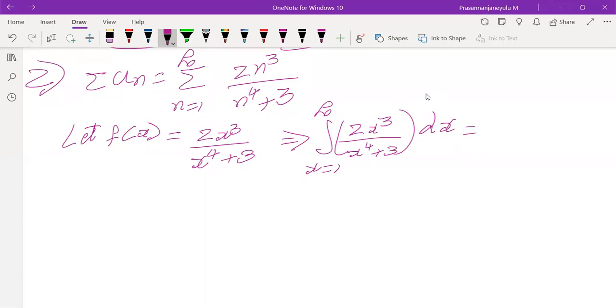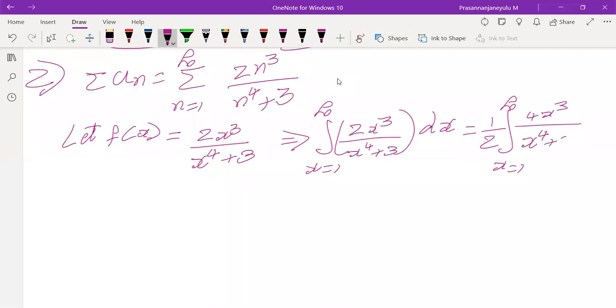Sir, by multiplying and dividing by 2. Yeah, do it, that you have to do. So multiply and divide with 2. So we'll get the integral, x varying from 1 to infinity, 4x cubed. Why is your friend saying to multiply and divide with 2?